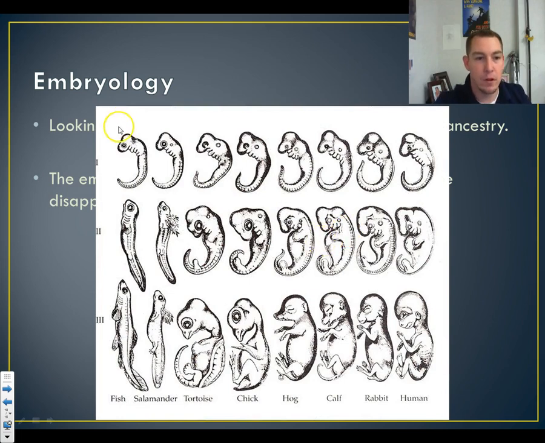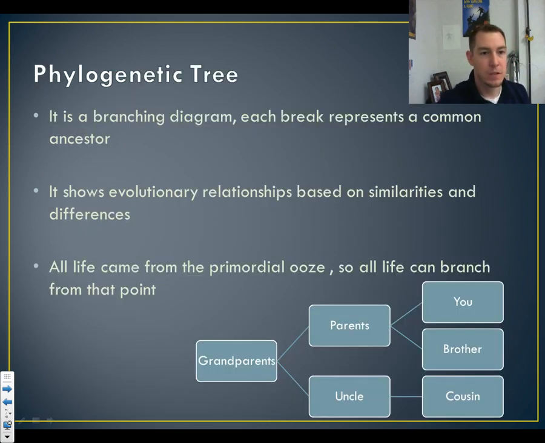So here's an example. These are embryos from different organisms like fish, a tortoise, a hog, a calf, a rabbit, and a human. And if you look at them, they all are very similar. They all have those protogills. They all have a tail. This means that we were probably somehow related way, way, way back in the past. And we change and develop as we get older, and then we end up looking completely different.